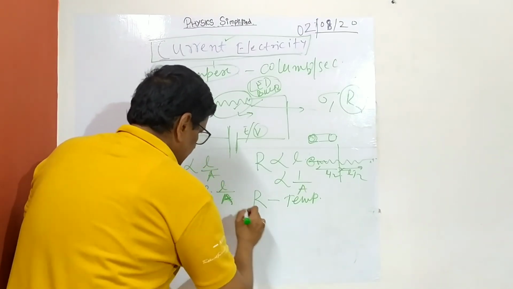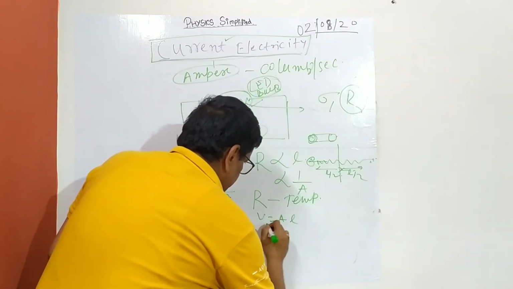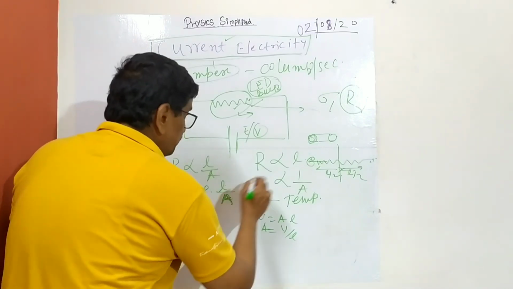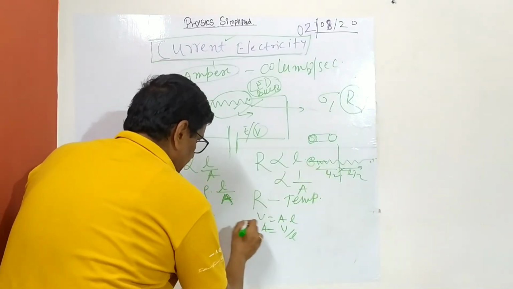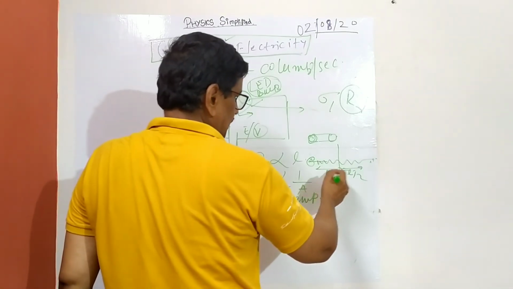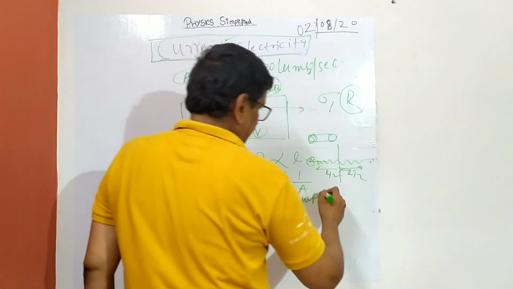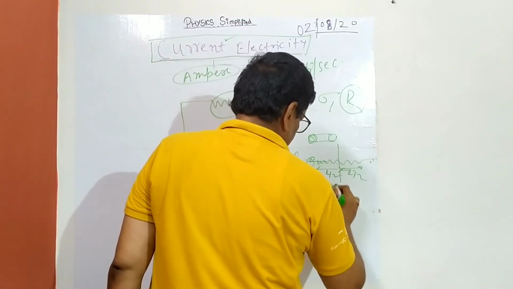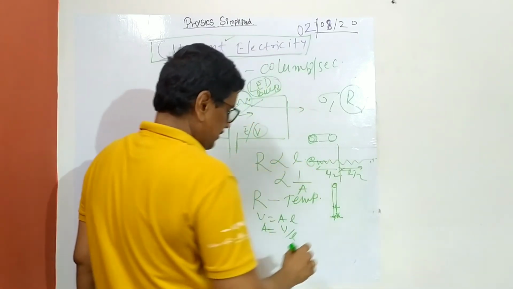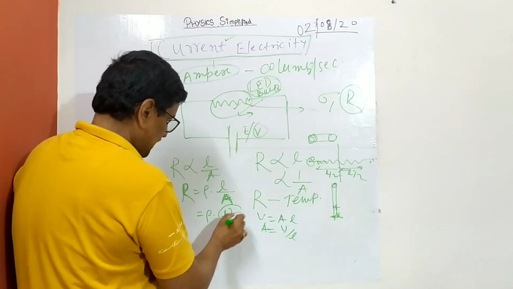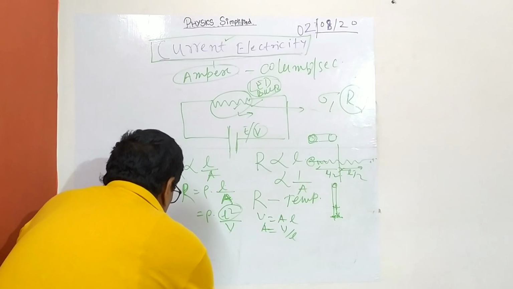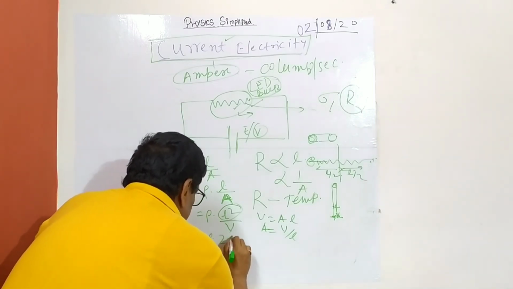If you put A, what is volume? A into L, so A equal to V by L. So you put it here, because volume is always constant. The other and more precise way of writing, because this is not the case if you are cutting it, then it's okay. But if you are stretching it under a load, the length changes, so area will become less. But volume stays constant, so there you can get this relationship for the change in resistance, and you differentiate it, then dR equal to rho into 2L into dL